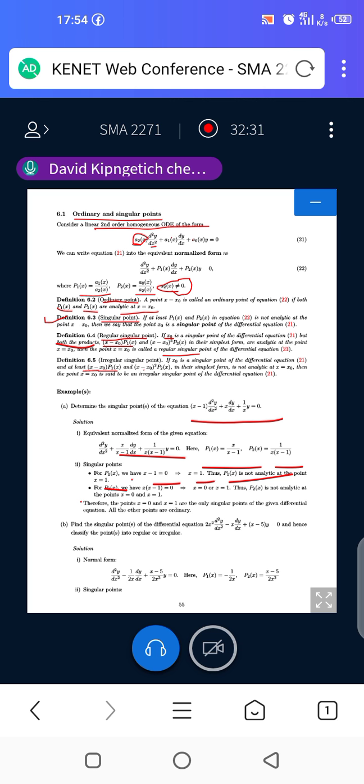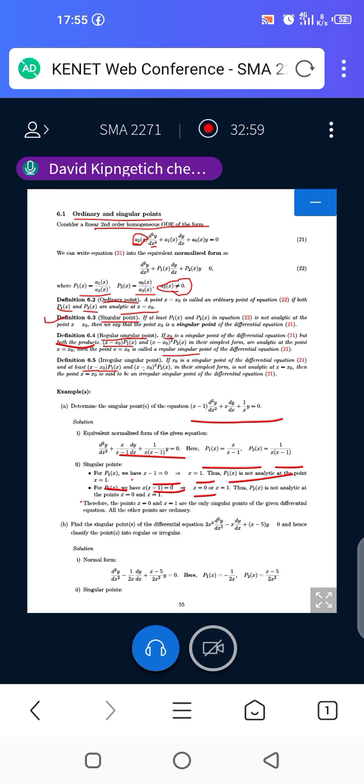For p2 of x, we have x times (x minus 1) equal to 0. So here x can either be equal to 0 or x minus 1 equals 0, so we have two options: x is equal to 0 and x equals 1.